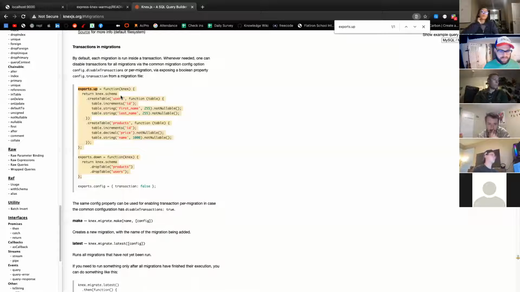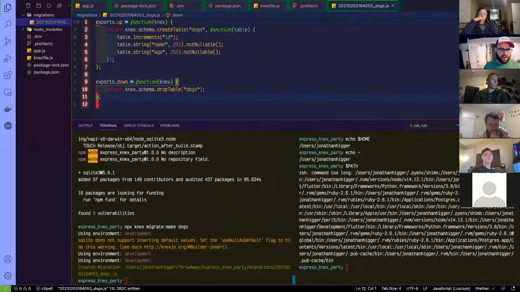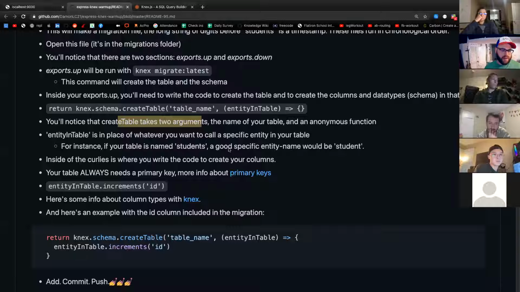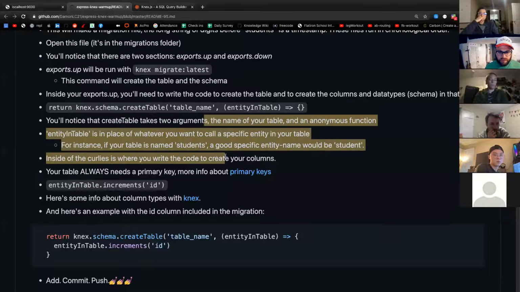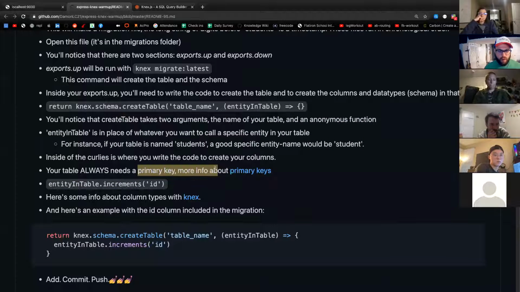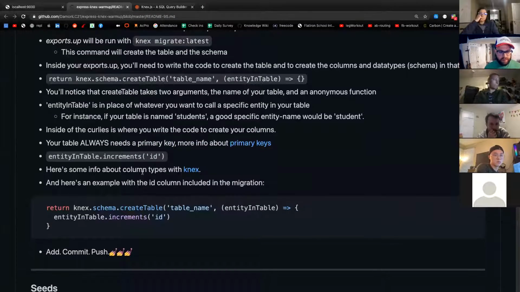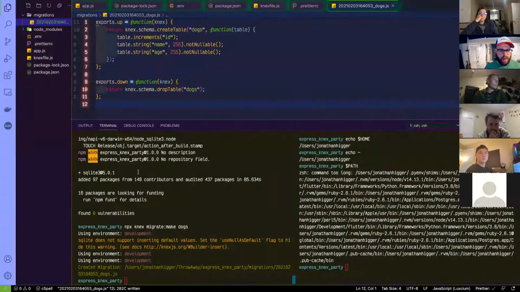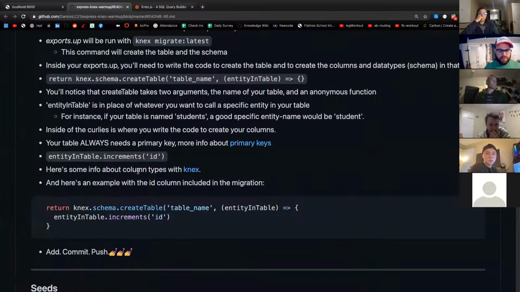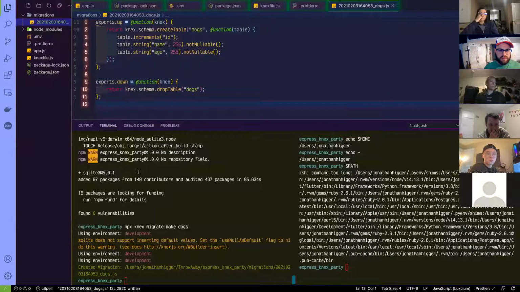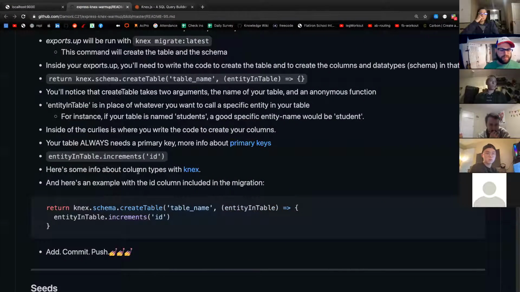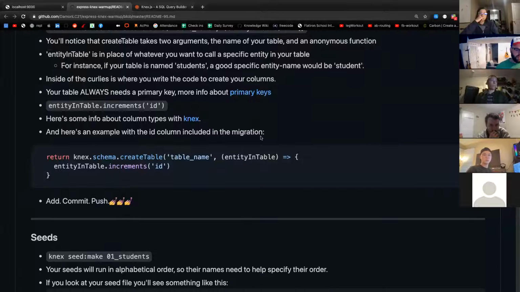And I don't know what this config is, but we didn't get it in ours, so I'm not even going to worry about it. Cool. Let's go back to this tutorial here, because I don't even know the thing to run when we do that. Always need a primary key. Cool. Table.increments ID. Nice.